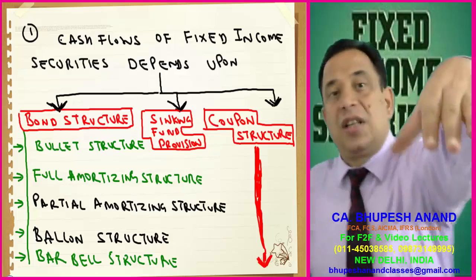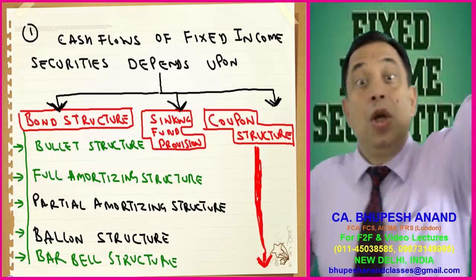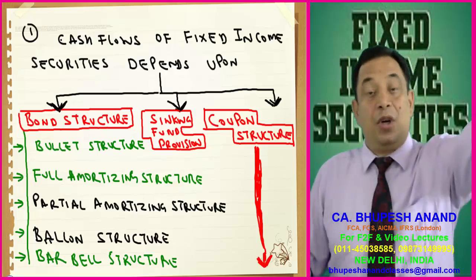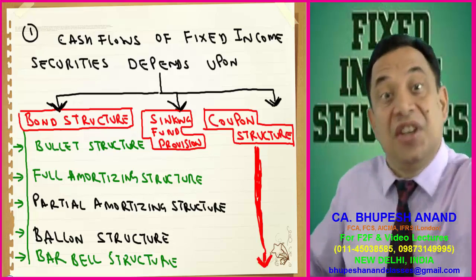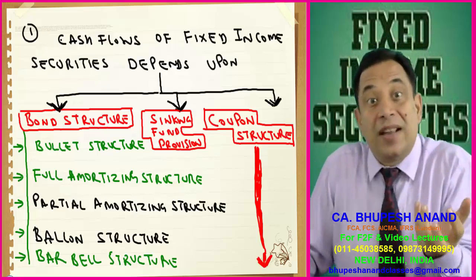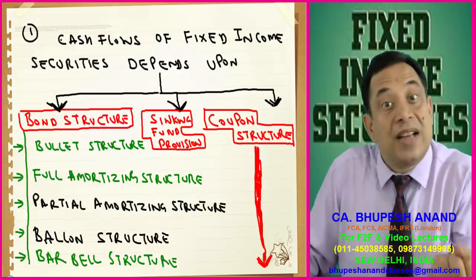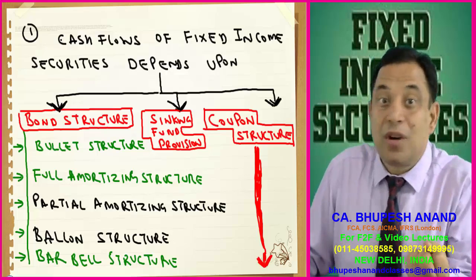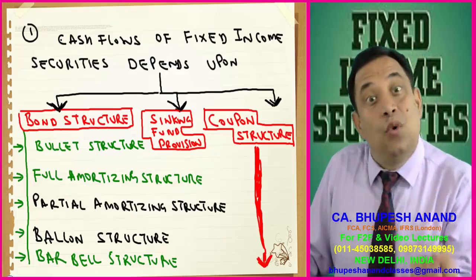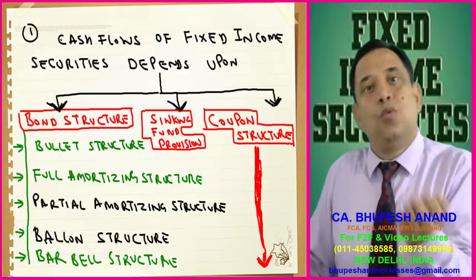Within bond structure, we can have different types of structures. Bullet structure, because bullet structure has its own distinct features. So we have to see whether the bond is a bullet structure or a full amortization structure or a partial amortization structure or a balloon structure, because partial and balloon are same.